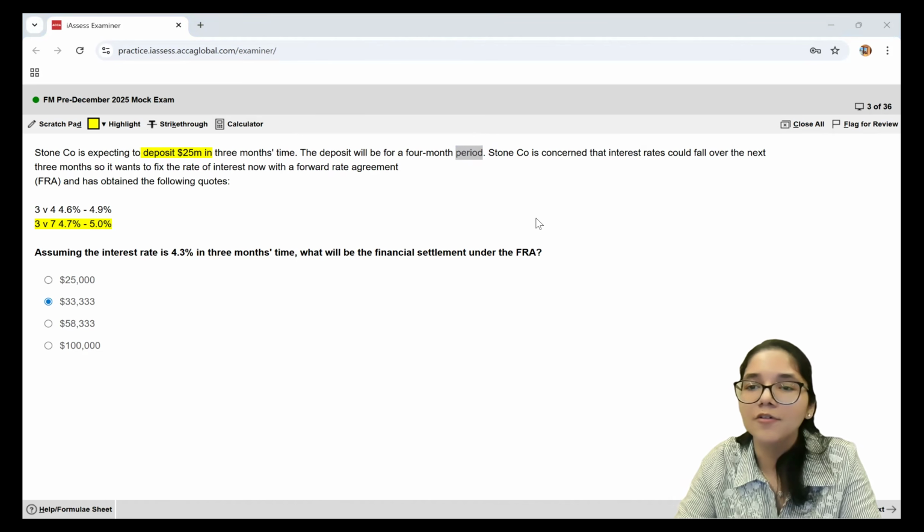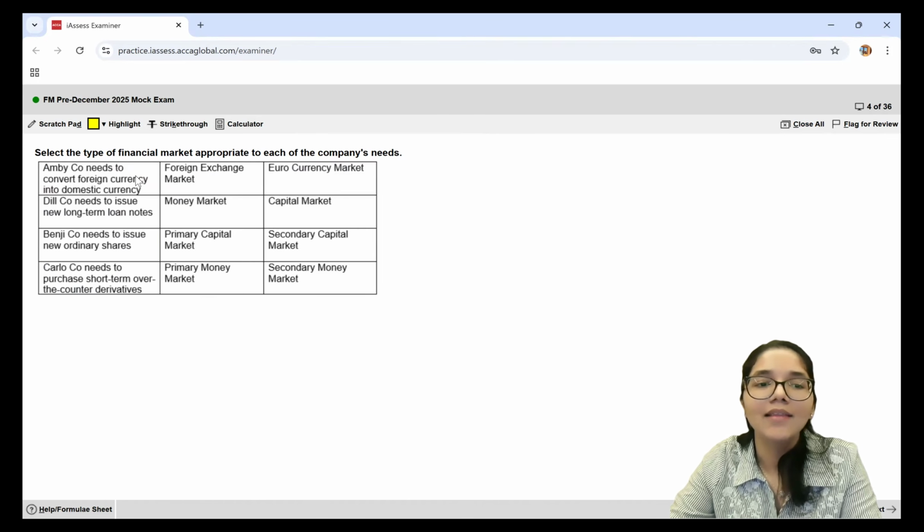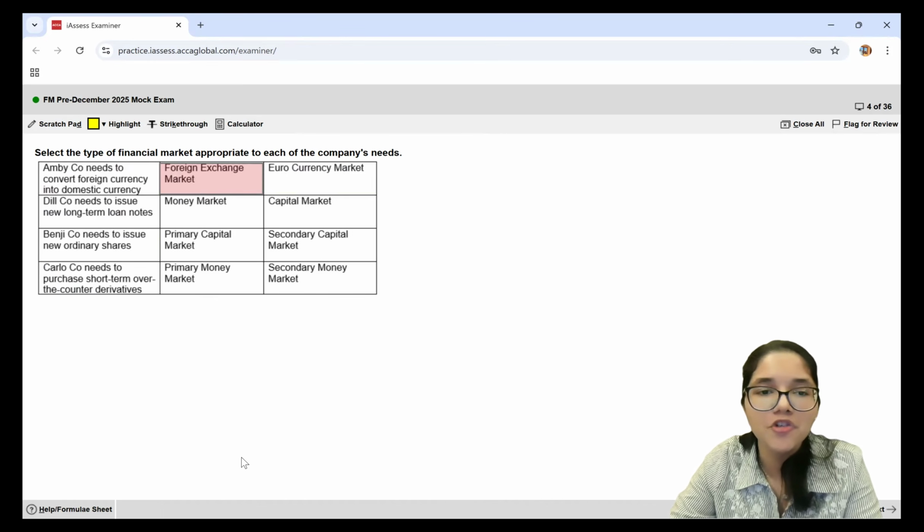Now moving towards the fourth question, select the type of financial market appropriate to each of the company's needs. Ambi company needs to convert foreign currency into domestic currency. So do they go to a forex market or do they go to a euro currency market? Definitely when you want to get the currency converted, you go to the foreign exchange market.